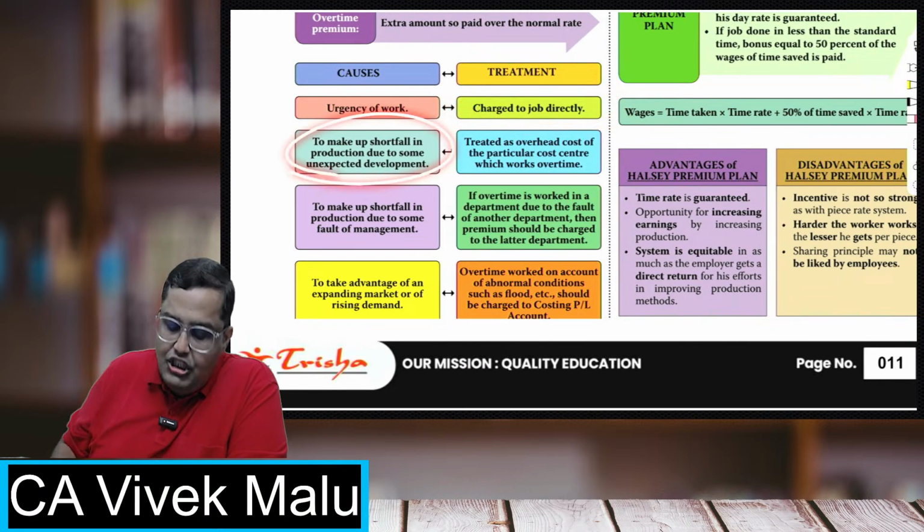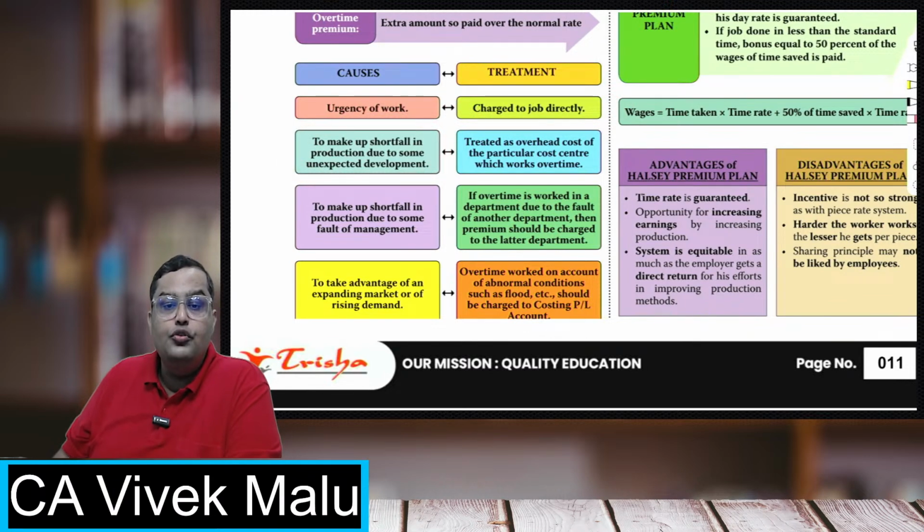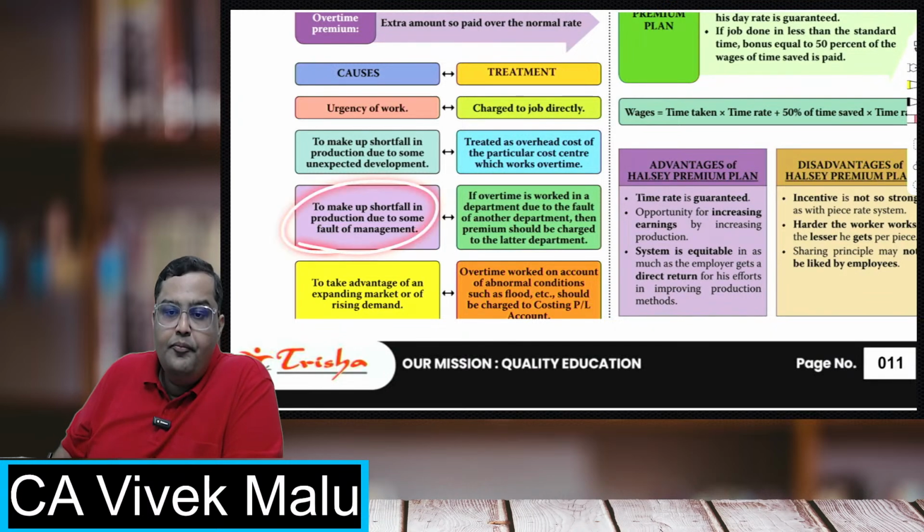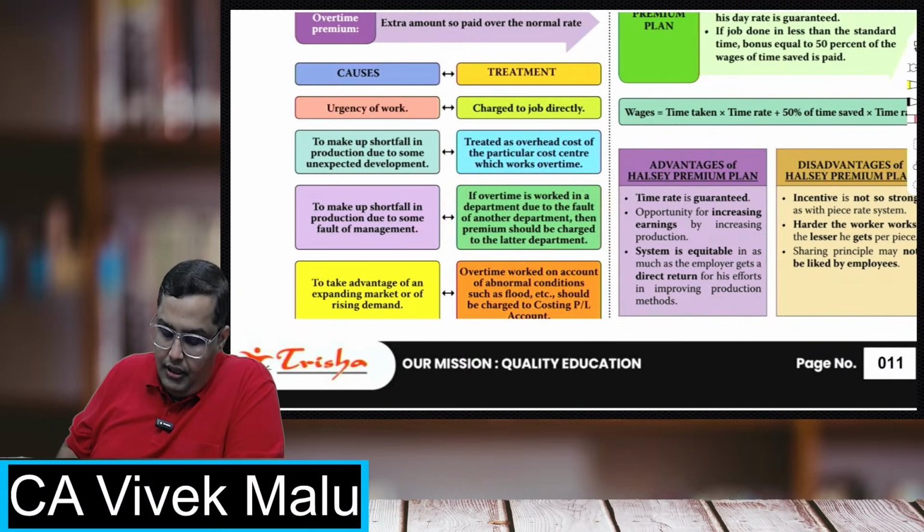If there is a shortfall in the production due to some unexpected development, then transfer to overheads. If there is some fault of the management, then charge to that particular department.